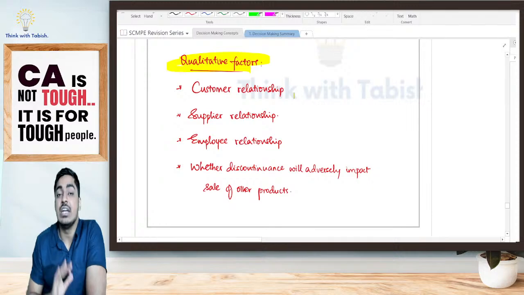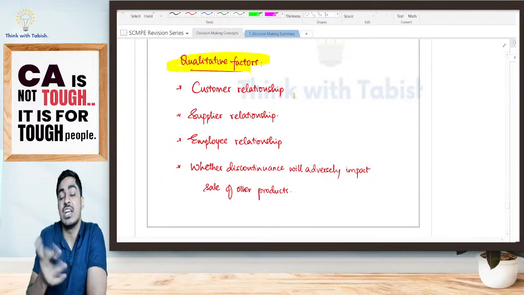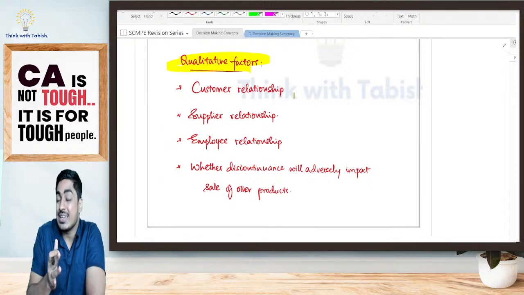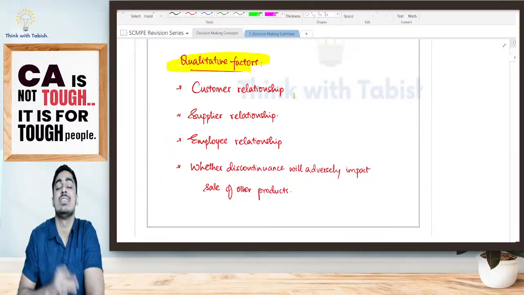Yes, it is telling us to discontinue. From a financial perspective, it is telling us to discontinue the business. It is no longer profitable. But I should keep in mind certain non-financial considerations also.